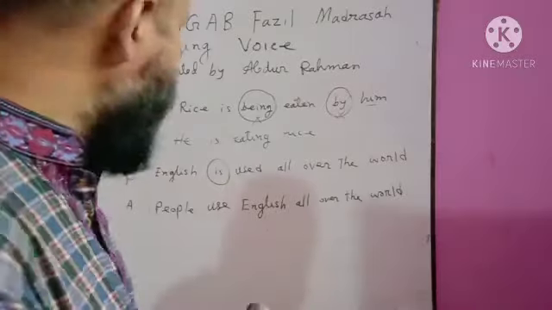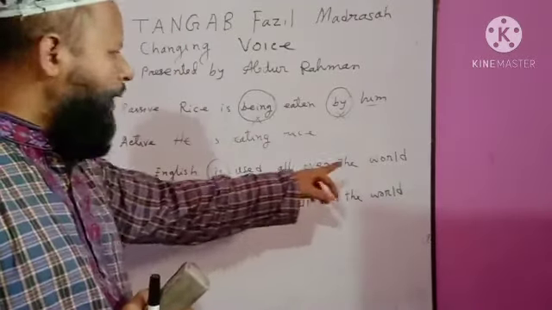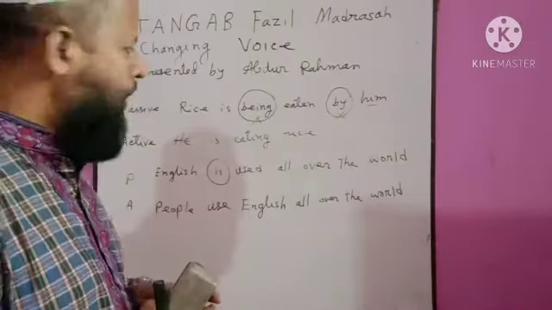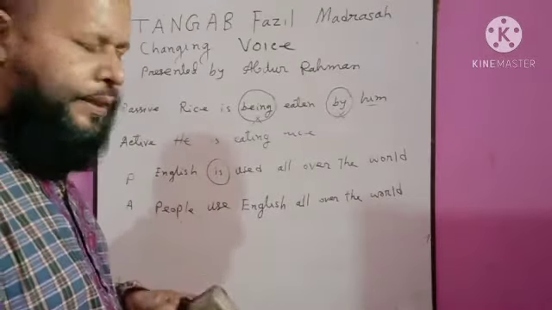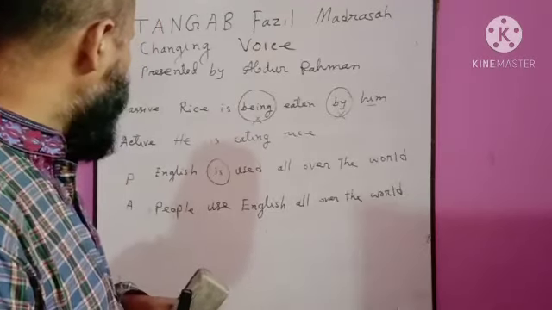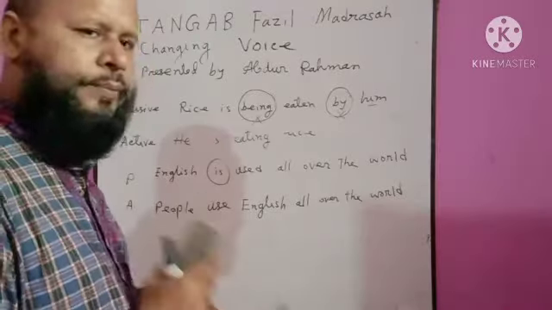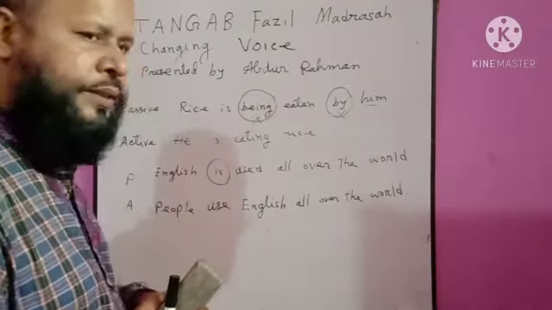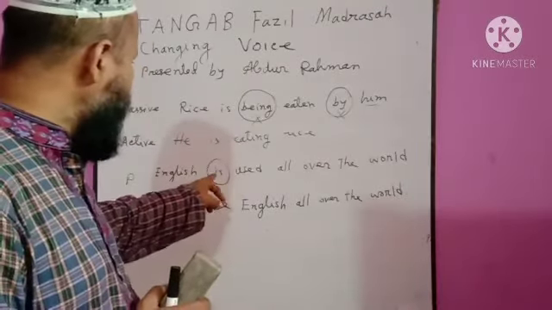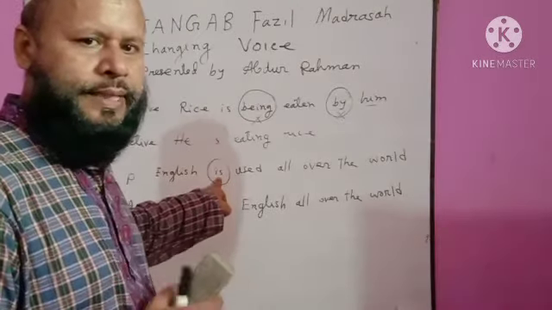Try to understand the sentence again. English is used all over the world. This sentence is in passive form. We will change the sentence into active form. At first, we shall omit to be and by from the sentence.